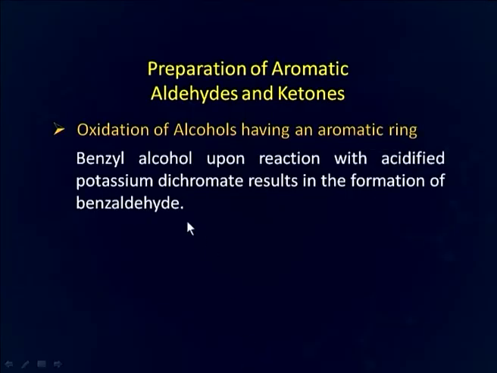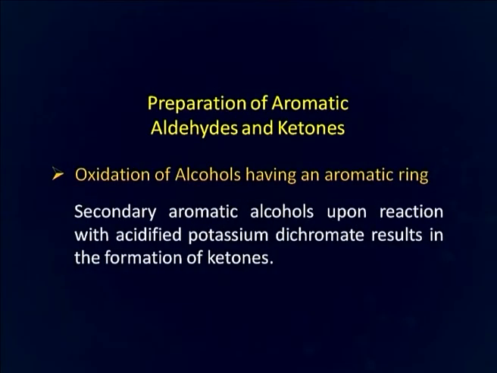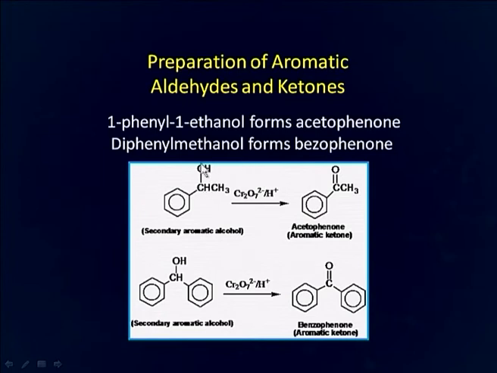Now, we will discuss the preparation of aldehydes and ketones by the oxidation of alcohols having an aromatic ring. Say for example, here we are starting with benzyl alcohol, which upon reaction with acidified potassium dichromate results in the formation of benzaldehyde. Secondary aromatic alcohols upon reaction with acidified potassium dichromate result in the formation of ketones. You can see here that this is a secondary alcoholic group attached to an aromatic ring, and this upon oxidation produces a ketone. So, acetophenone or benzophenone can be prepared from the corresponding secondary alcohols by oxidation reaction.